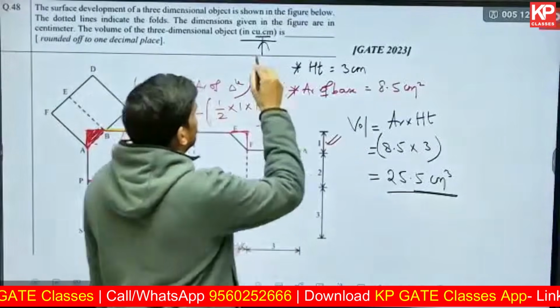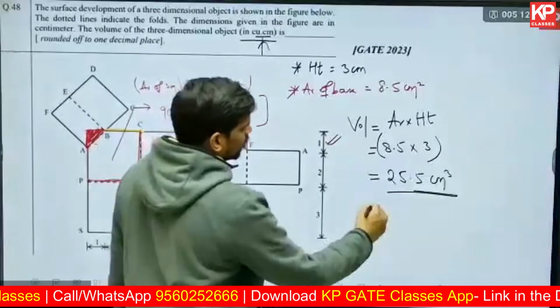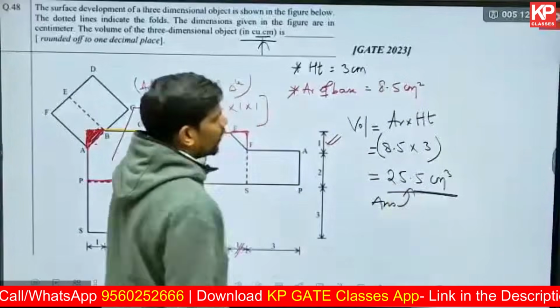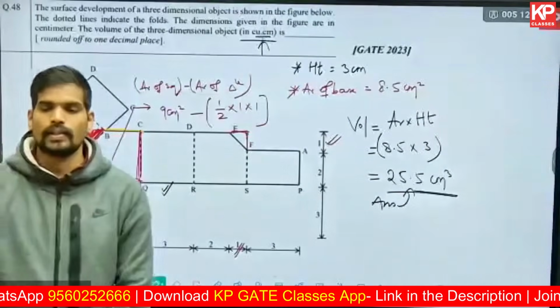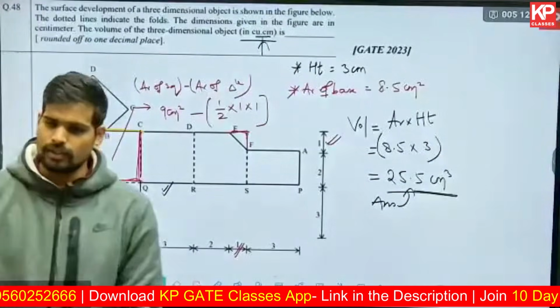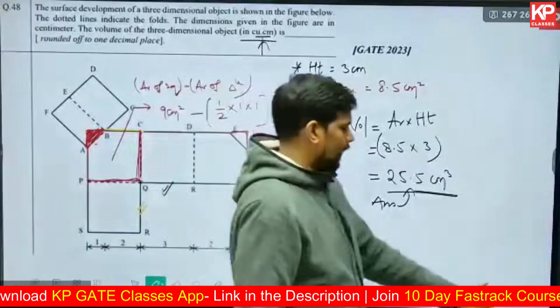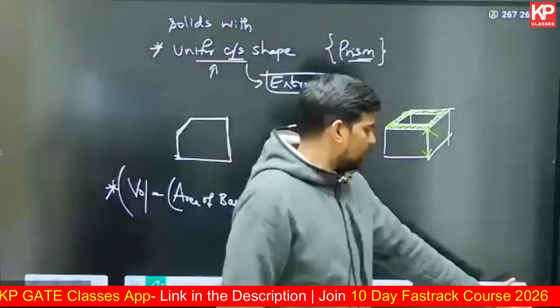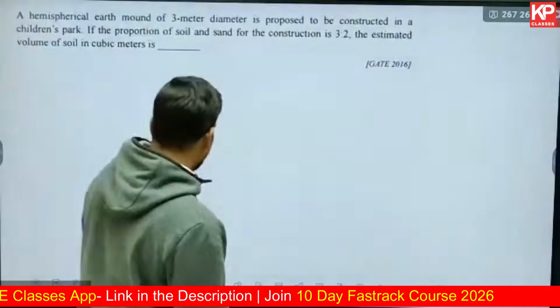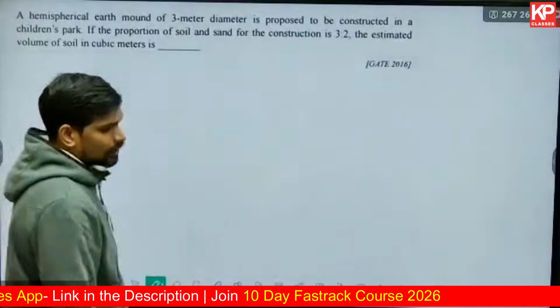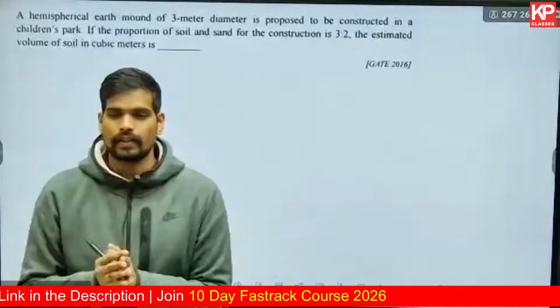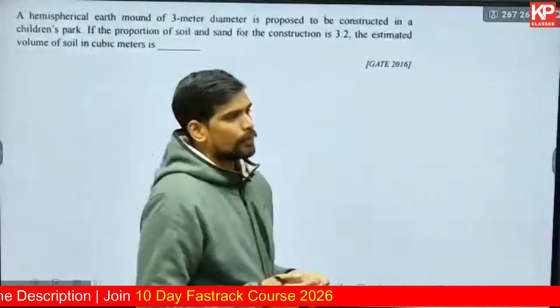So look into the measurement, but here luckily they have given cubic centimeter, so this will be the right answer directly. 25.5. This was the 2 marks question from the 2023 paper. Easy to score again. Just understand the form and apply the basics of geometry. That's about it. I hope you all are able to follow. Let us look into another question based on 3D solid based calculation, volumetric based calculation.